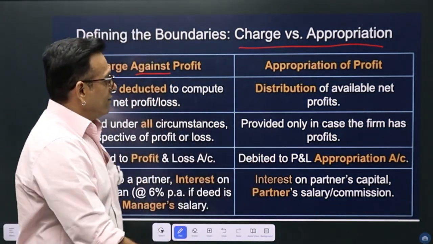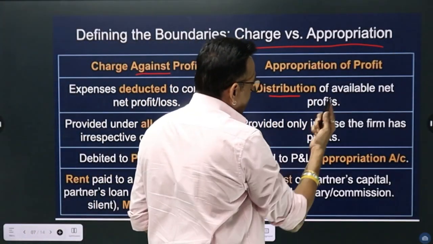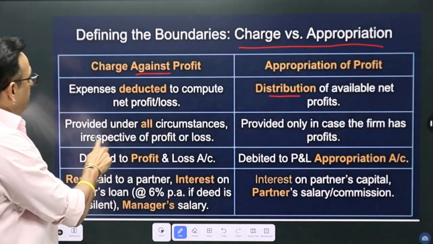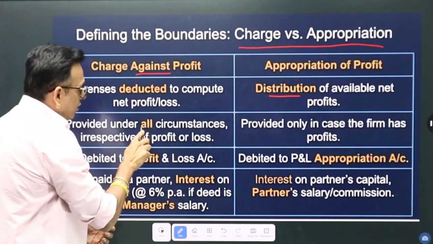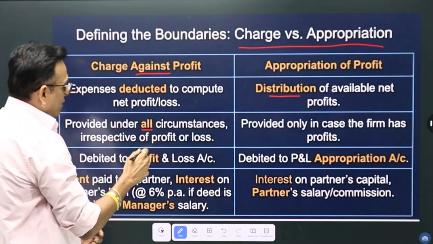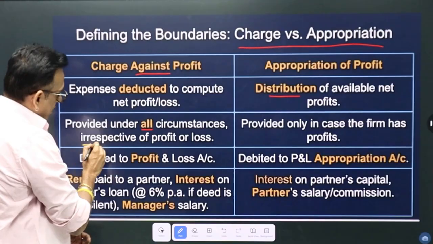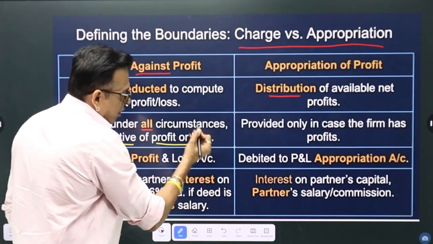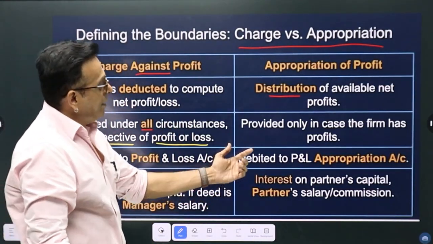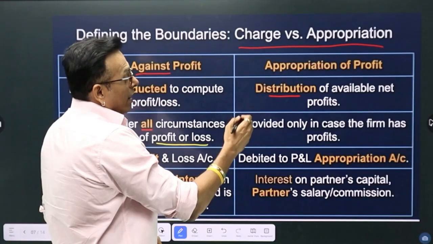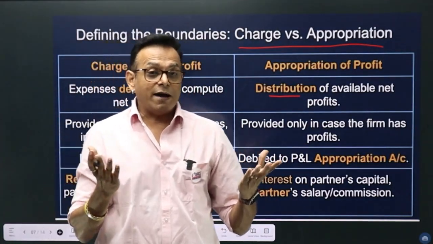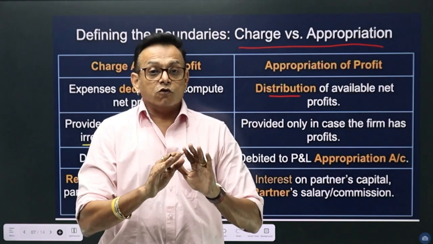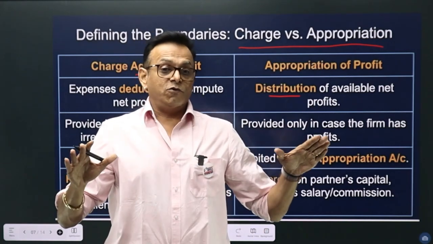Appropriation of profit, as I told you, is a distribution of profit available. Charges against profit are those expenses under all circumstances, irrespective of profit or loss. Appropriation of profit is distribution of profit. When can the distribution happen? When there is profit. So no profit, no distribution.